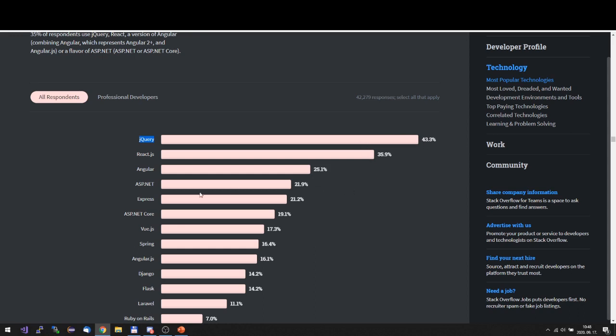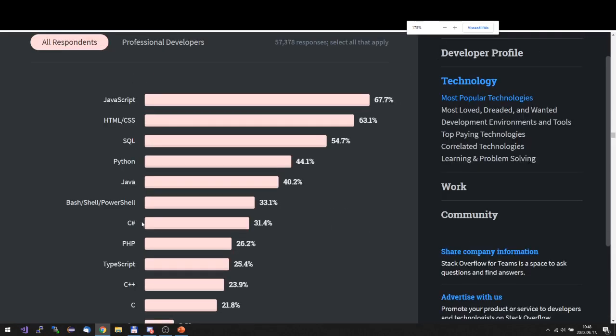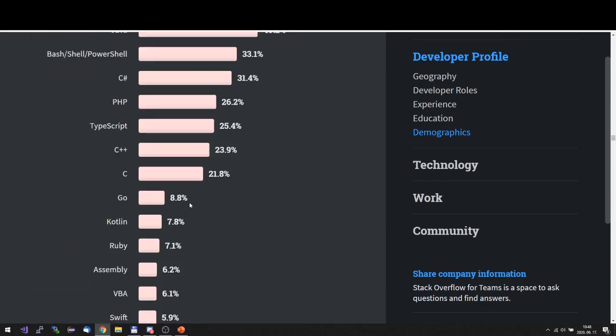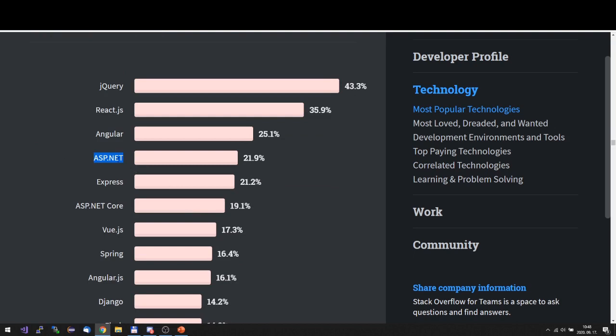But I was really surprised by looking at ASP.NET. You know, ASP.NET is, let's say, a C# framework, and also ASP.NET Core. I'm going to talk about .NET and .NET Core soon.